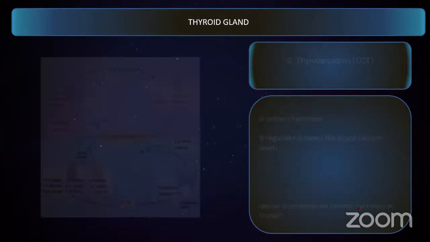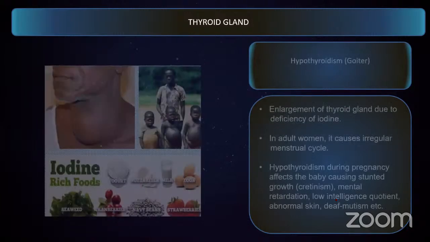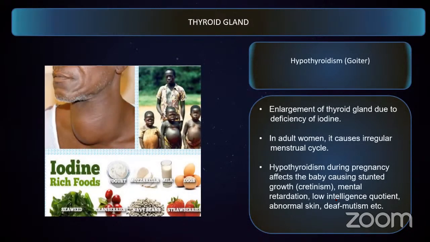The other hormone is called thyrocalcitonin. This is a hormone that lowers the blood calcium levels. Remember this. For the production of all these hormones, iodine is very, very necessary. Iodine is used for the production of thyroid hormones. Whenever there is a defect in the thyroid gland, that leads to undersecretion of thyroid hormones, which leads to a condition called hypothyroidism.